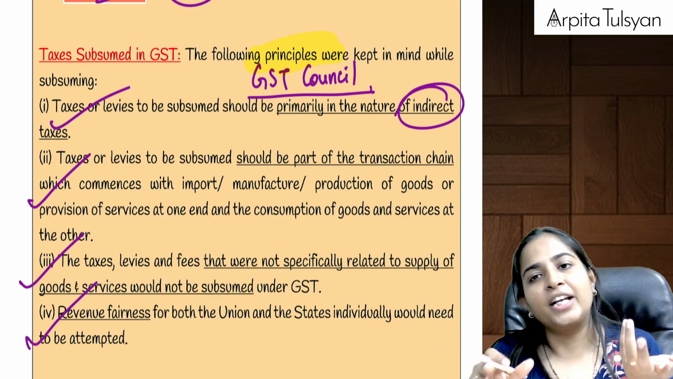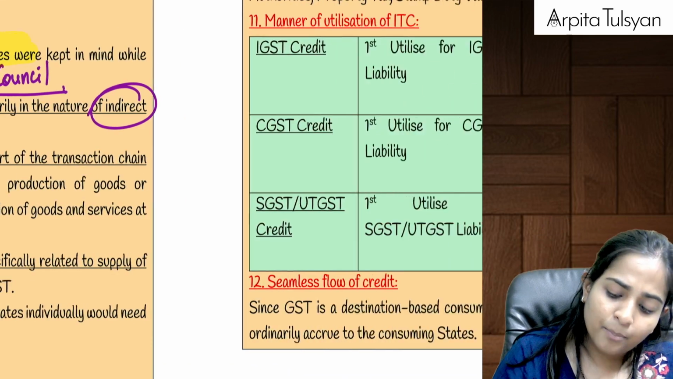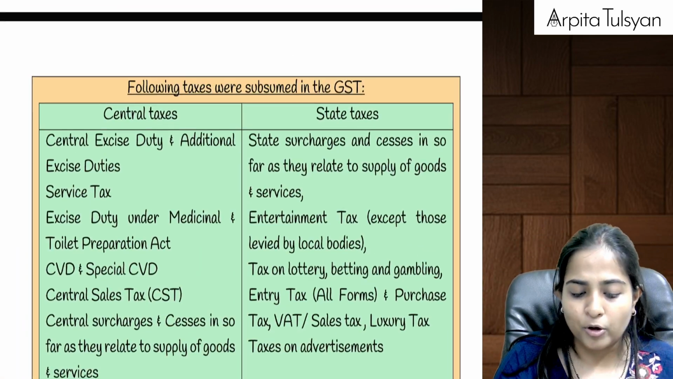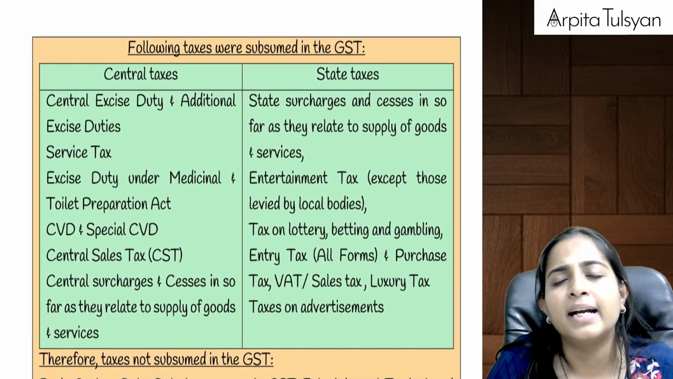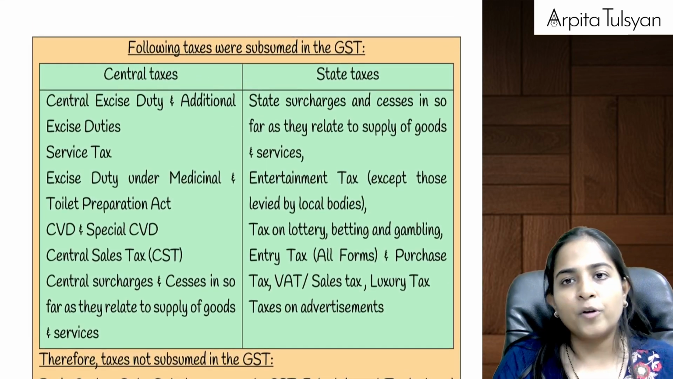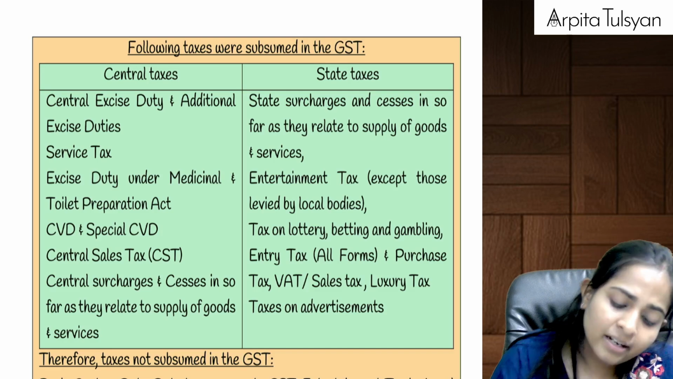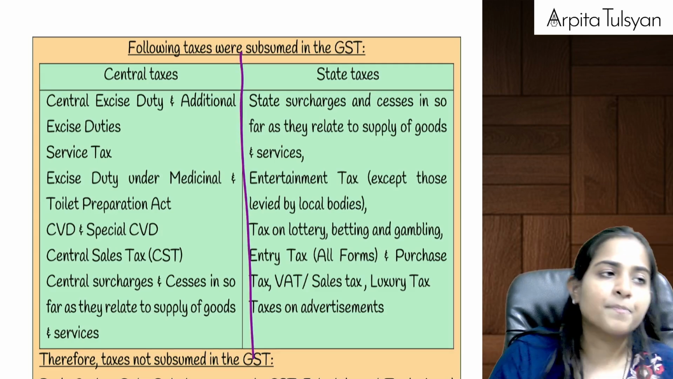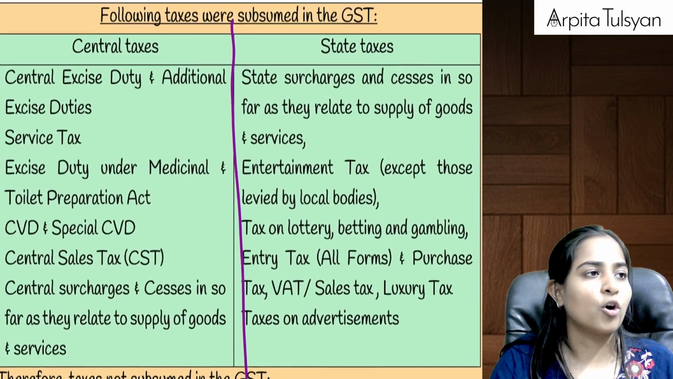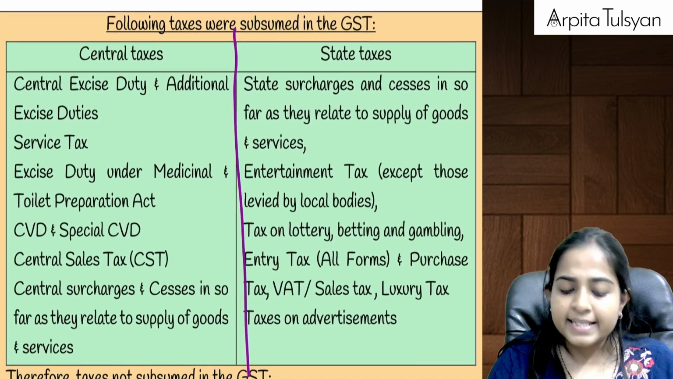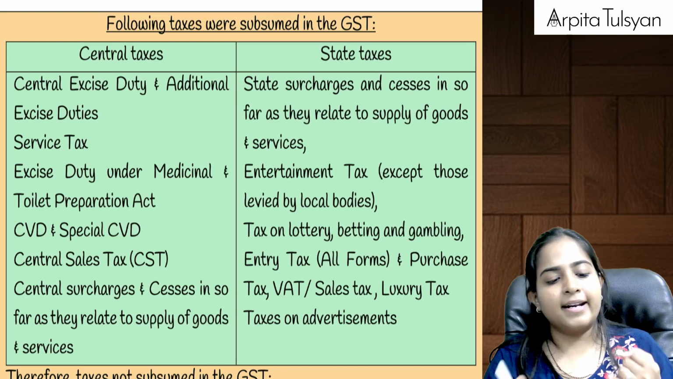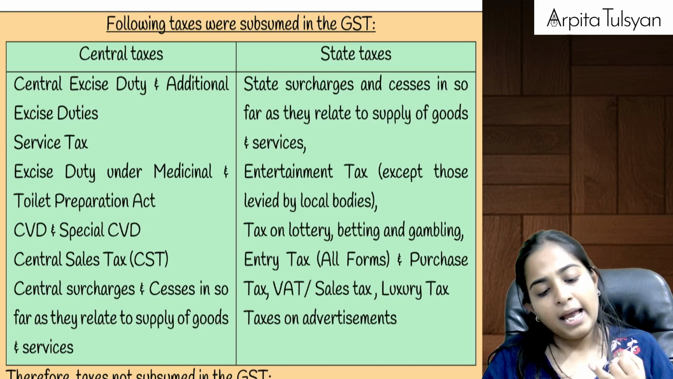Okay, for state government as well as central government, both of them should be getting equal or equivalent amounts of taxes. So depending upon that, we subsumed the different taxes in GST. Ma'am, which taxes got subsumed? Now, in central taxes, your excise duties got subsumed, service tax got